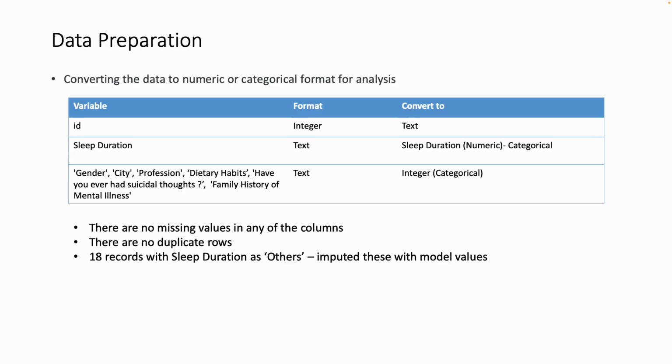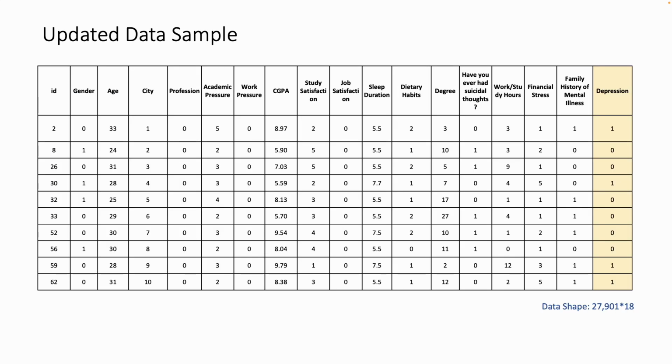Similarly, variables like gender, city, profession, dietary habits, have you ever had suicidal thoughts, family history of mental illness, they were in text format. We converted them into numbers or categorical values. There are no missing values in these, and there are a few records of sleep duration which are classified as others. We imputed these with the mode value. So this is how the usable data will look after it has been transformed from its original form to numerical values.